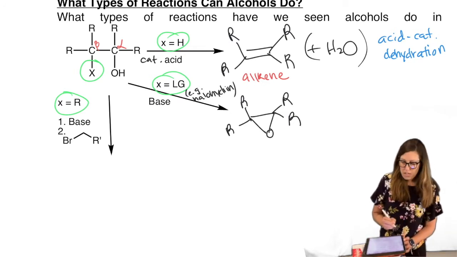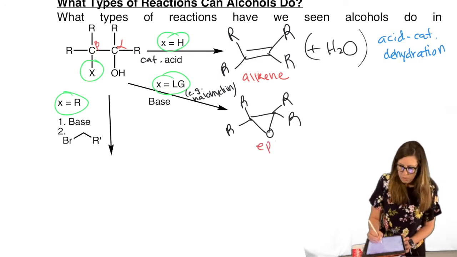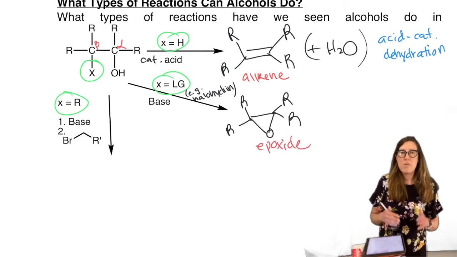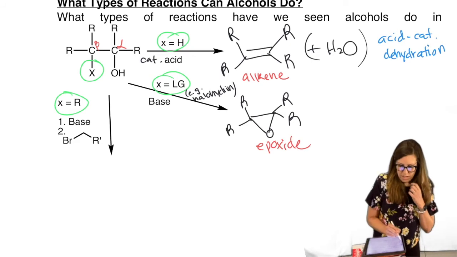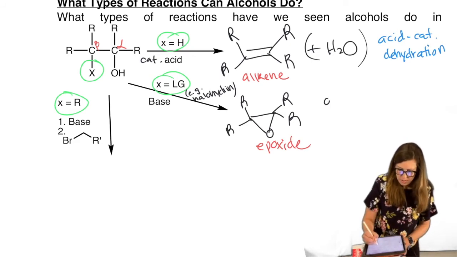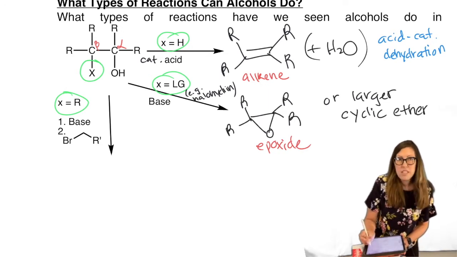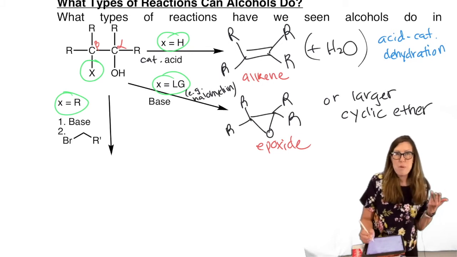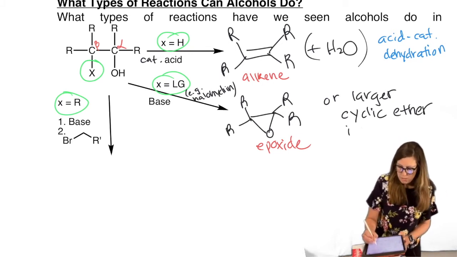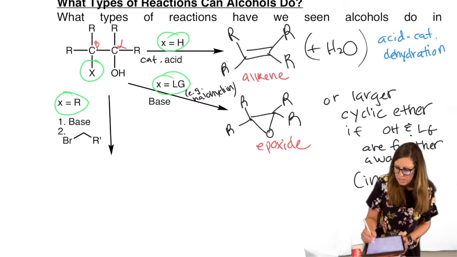We get an epoxide. Epoxides aren't the only thing we can get with that pattern. If it's alpha beta, we would get an epoxide, but we could also say, or larger, because we've done this as well, cyclic ethers. An epoxide is a cyclic ether. It's just this special name for a three-membered ring cyclic ether. If OH and LG are spaced out by more carbons or further away, it's simply nothing other than an internal SN2, right?